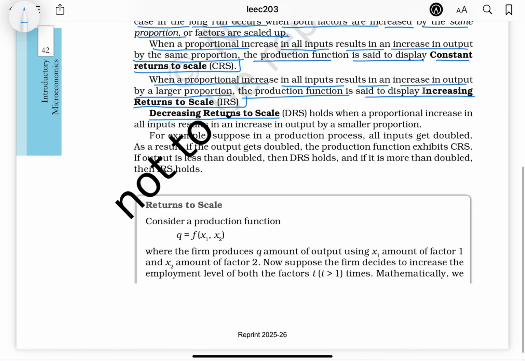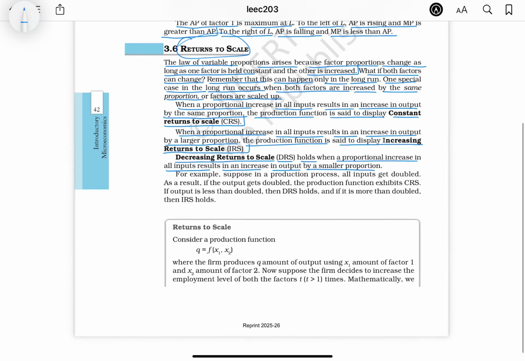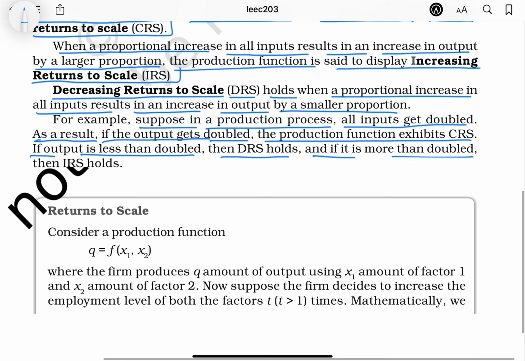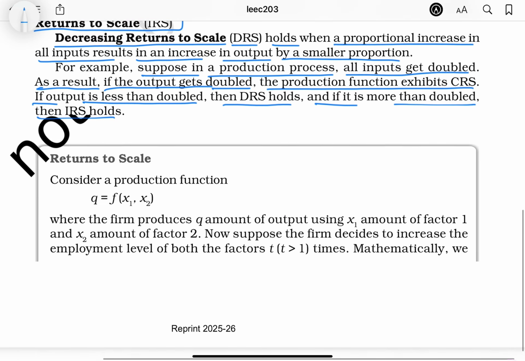Decreasing returns to scale (DRS) holds when a proportional increase in all inputs results in an increase in output by a smaller proportion. For example, suppose in a production process, all inputs get doubled. If the output gets doubled, the production function exhibits CRS. If output is less than doubled, then DRS holds, and if it is more than doubled, then IRS holds.